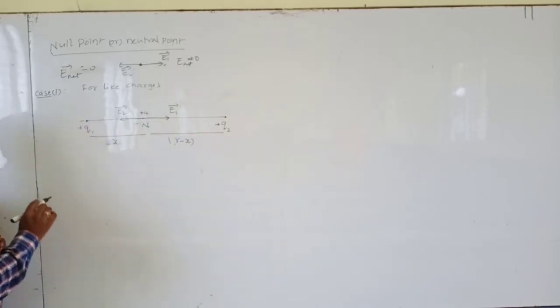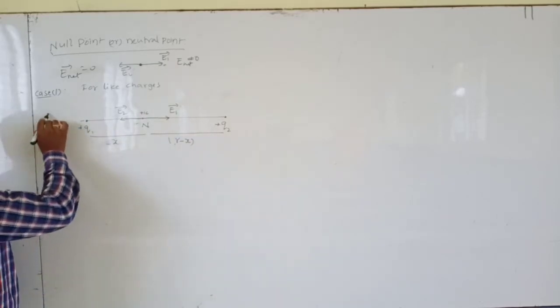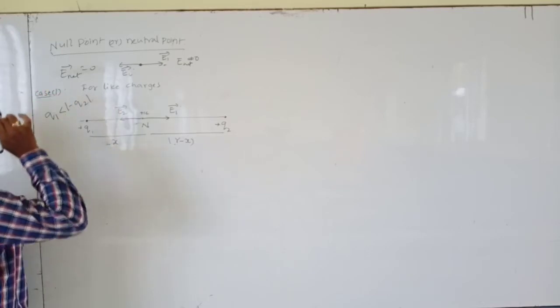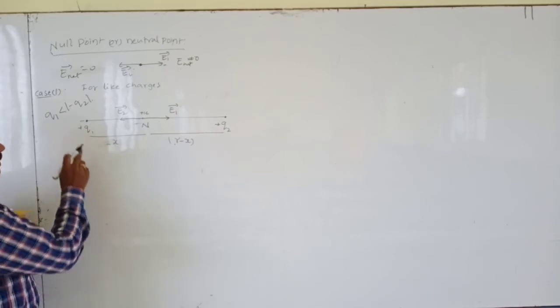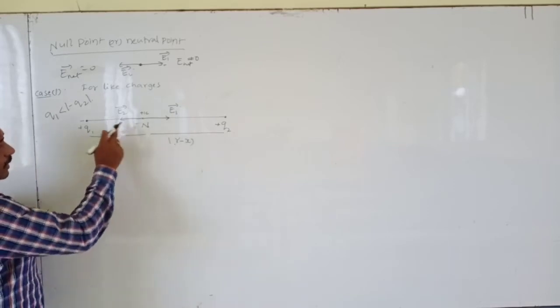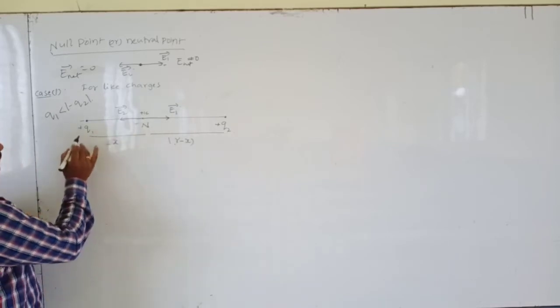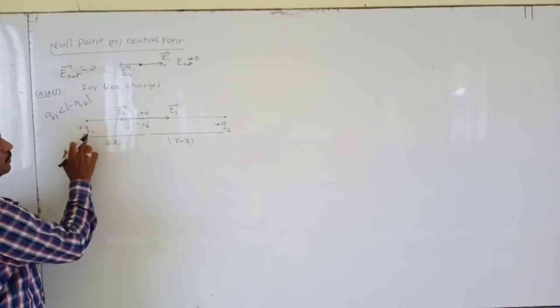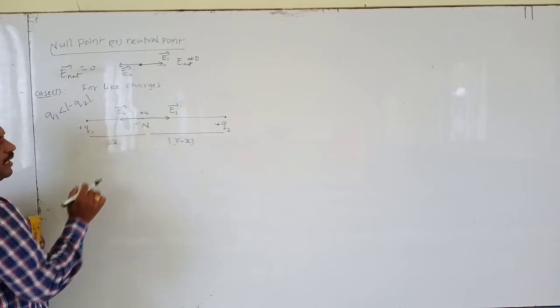Generally, a null point is formed always near to the magnitude of smaller charge. Now, what about the intensity of electric field due to plus Q1 at point N?